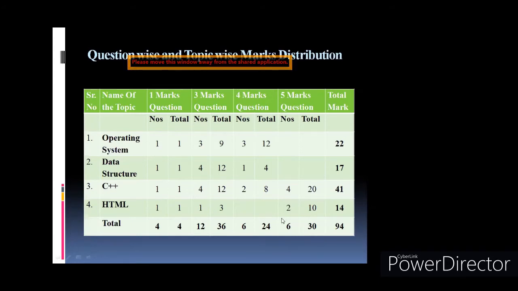And 2 HTML programs are there. So in question number 5, there'll be 2 HTML programs. So 2 into 5 is 10. So this way it has 14. The weightage for HTML is 14.